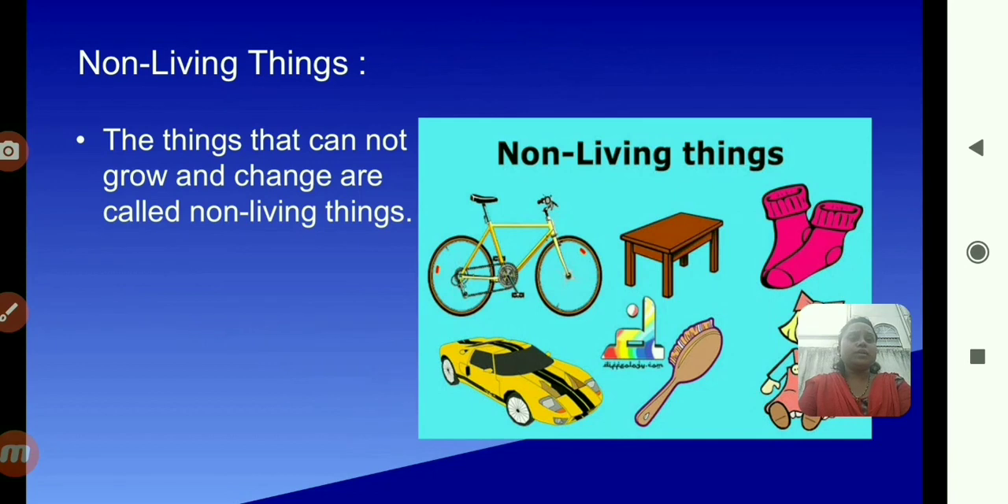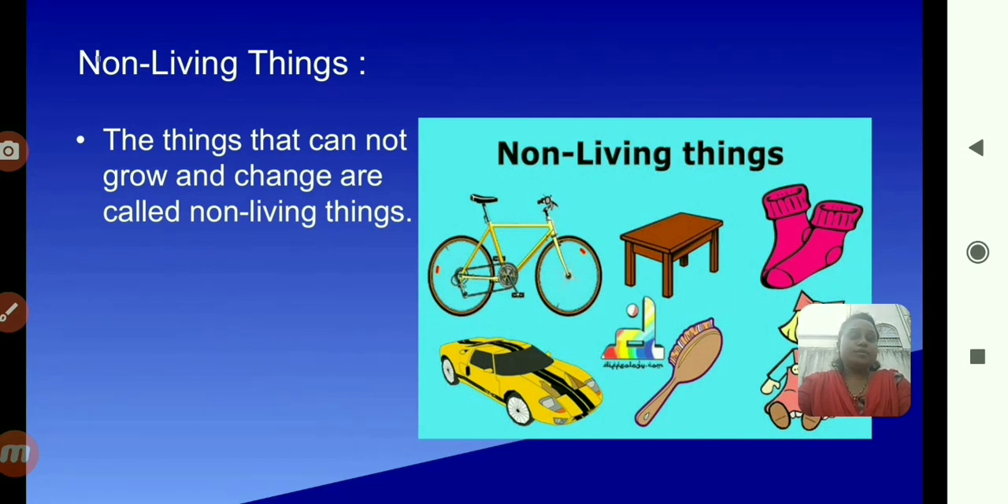So what about the non-living things? The things that cannot grow and changes are called as non-living things. Look at the picture: bicycle, table, socks, doll, brush, car. These all are the non-living things. Why? Why they are non-living things? Because they cannot grow. They cannot change their shape. They remain as it is. That's why these things are called as non-living things.